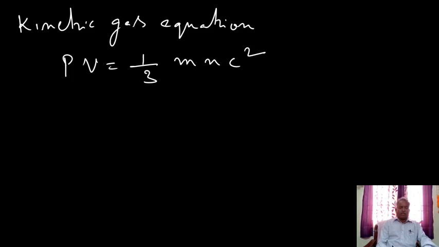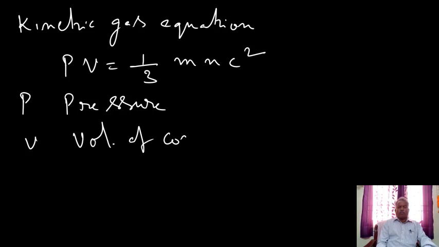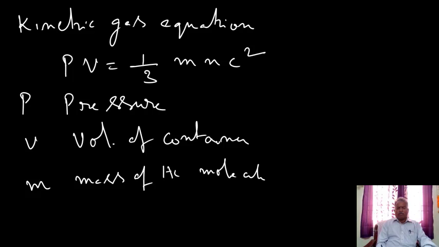P is the pressure of the gas, V is the volume of the container in which it is kept, m is the mass of the molecule of the gas, that is the mass of each molecule.